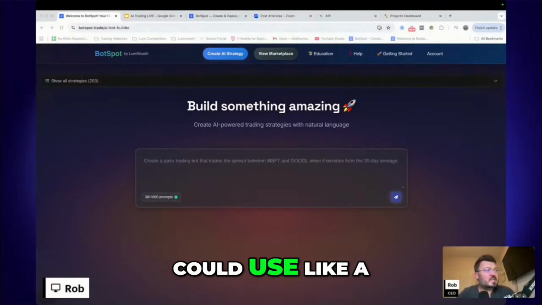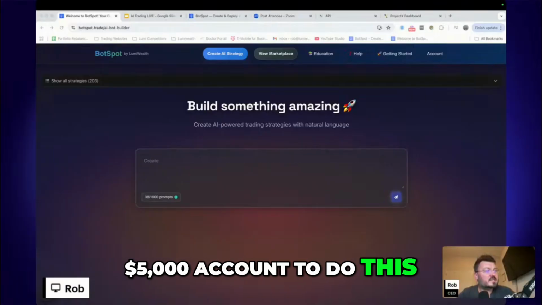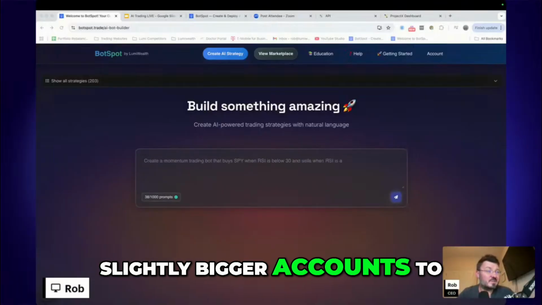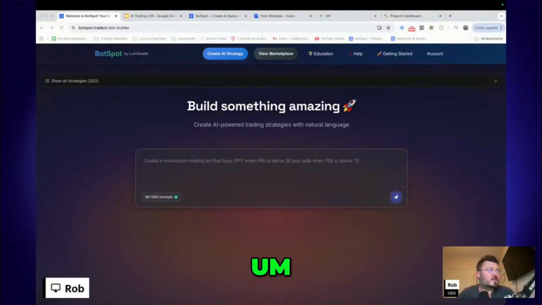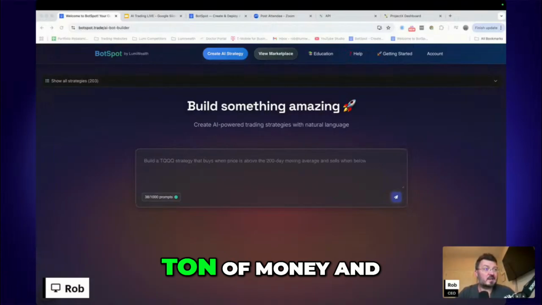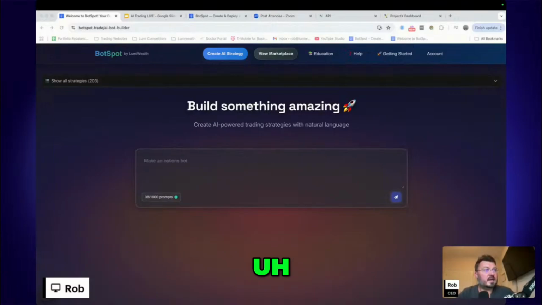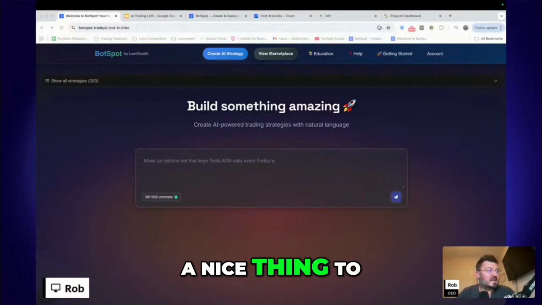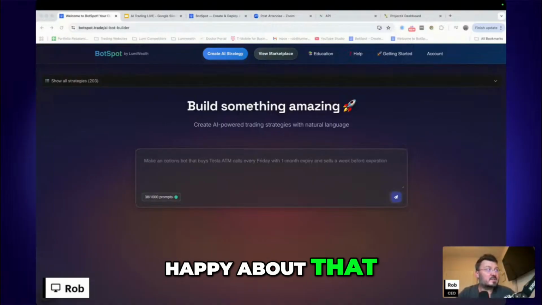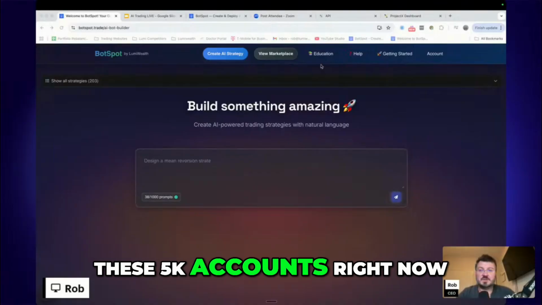I'm thinking I could use like a $5,000 account to do this. Since it is options, you tend to want slightly bigger accounts to do this kind of stuff. You don't have to do a 5K, right? But for me, a 5K would kind of make sense. To me, it's not like a ton of money, and it would be a nice thing to trade. If that actually went up, I'd be quite happy about that. So I'm thinking maybe we'll trade one of these 5K accounts right now.